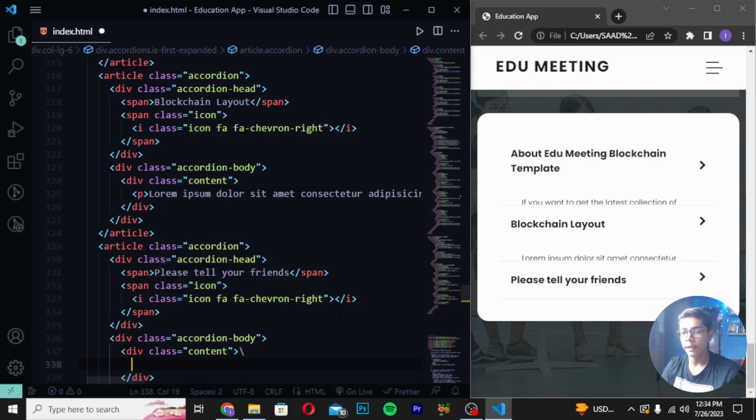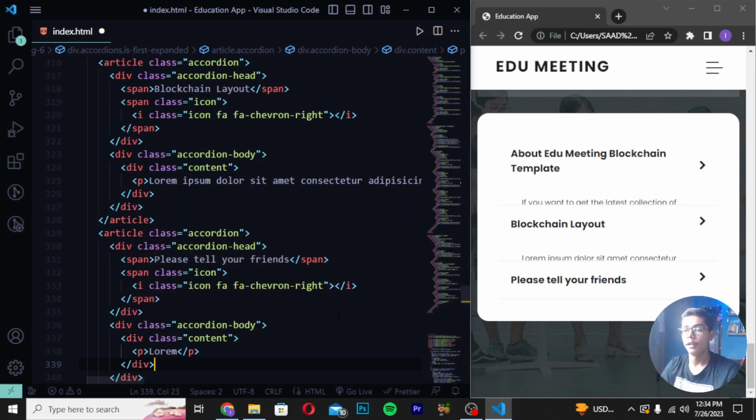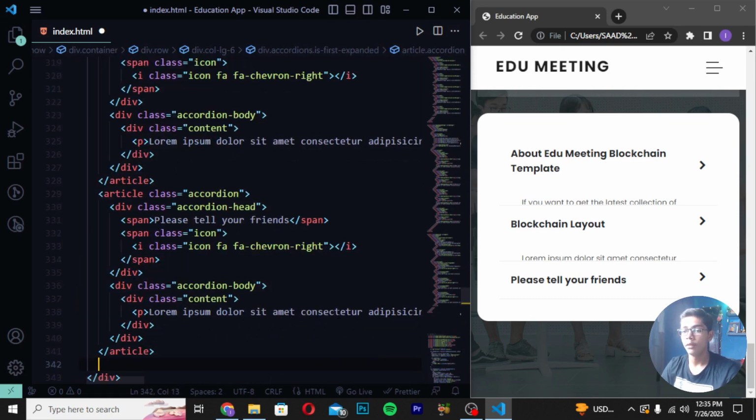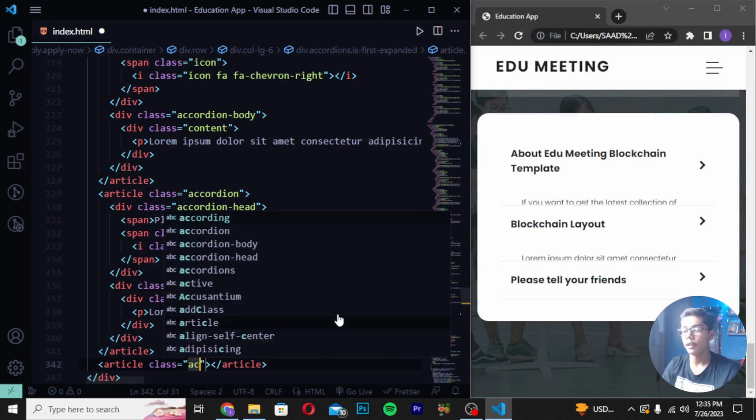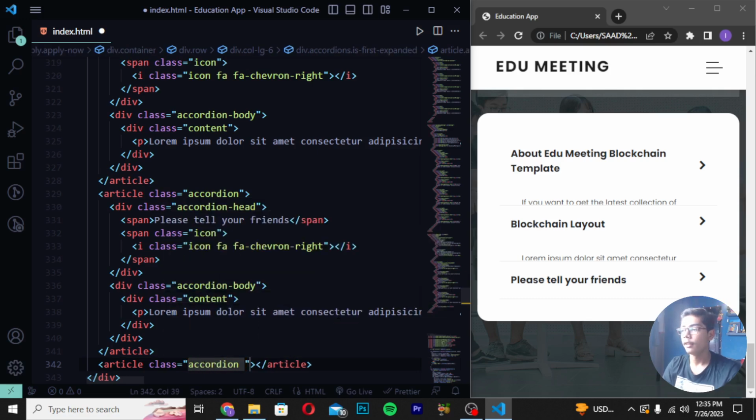Then I will be writing here d10 and write here login like this. And then after writing this, you have to move down, create an article, write here class, in which I will be writing accordion, and here I will be writing last accordion.